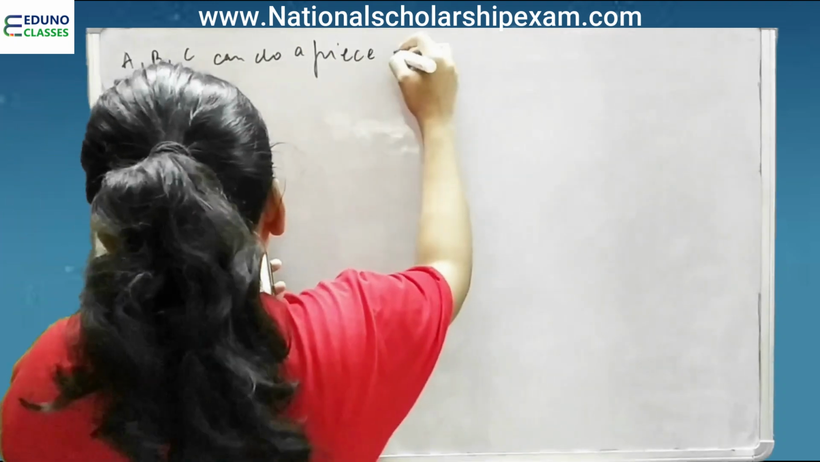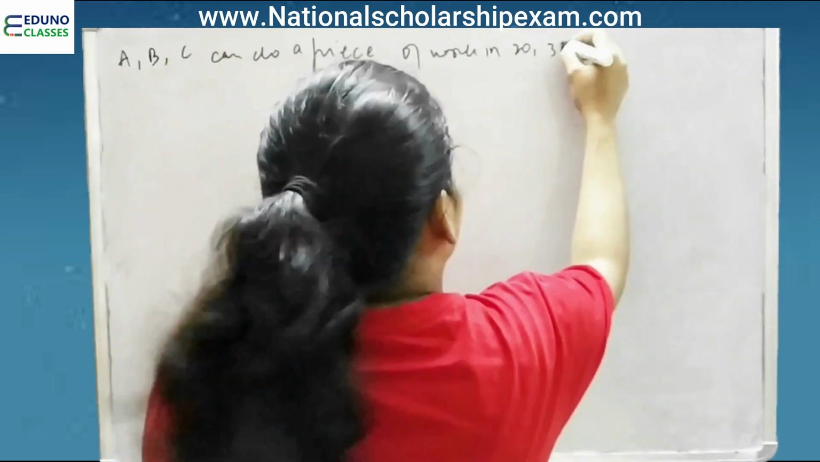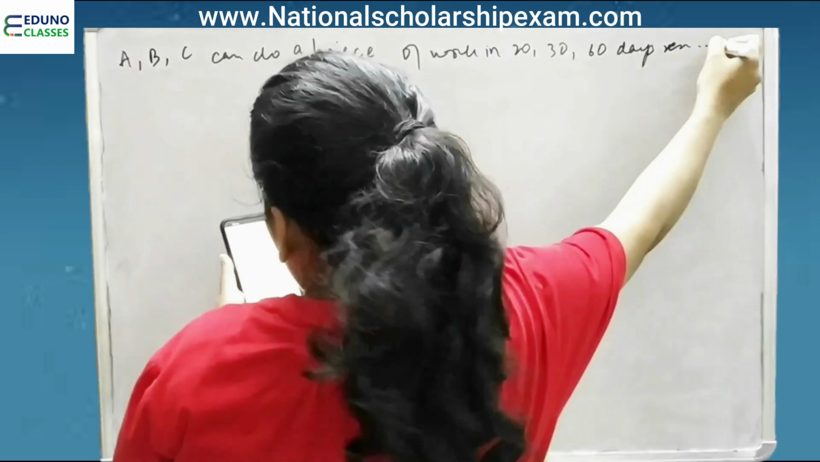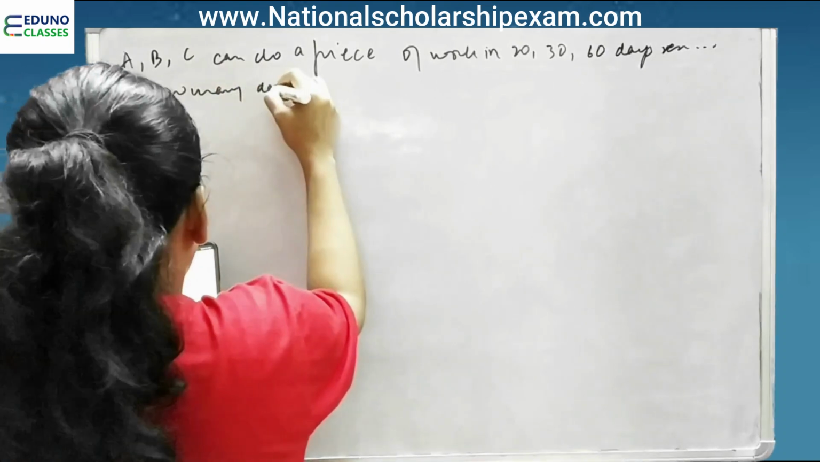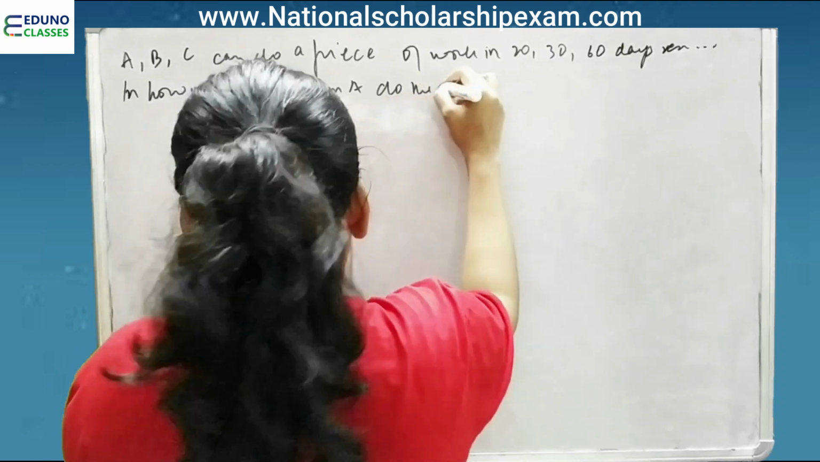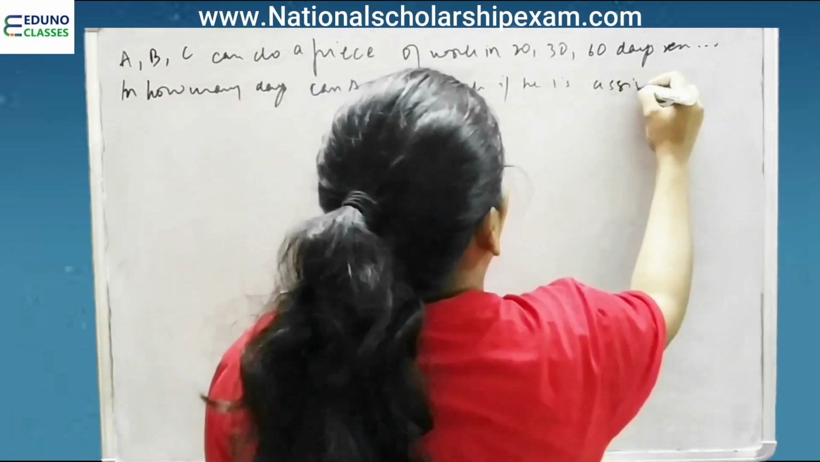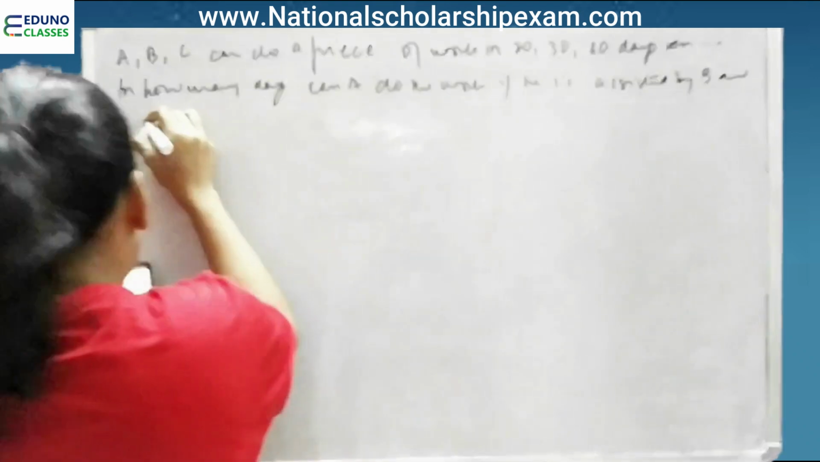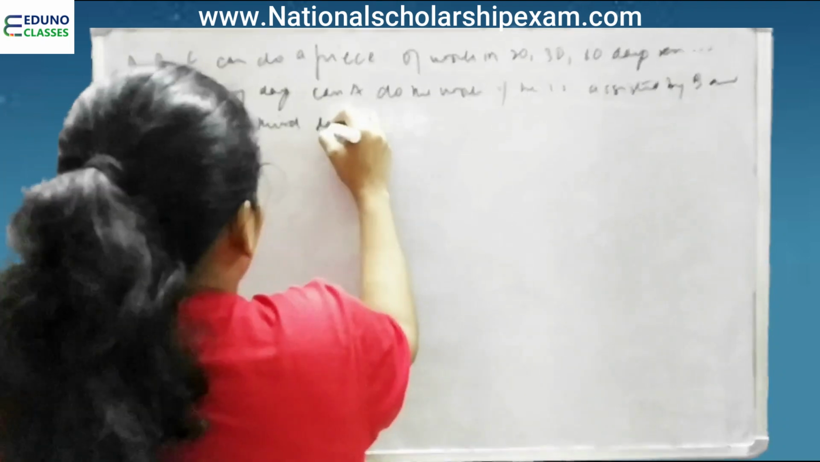A, B and C can do a piece of work in 20, 30 and 60 days respectively. In how many days can A do the work if he is assisted by B and C on every third day? I will first explain the question and then we'll solve.